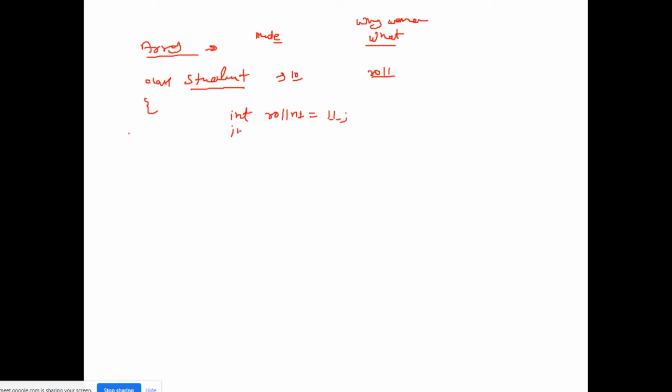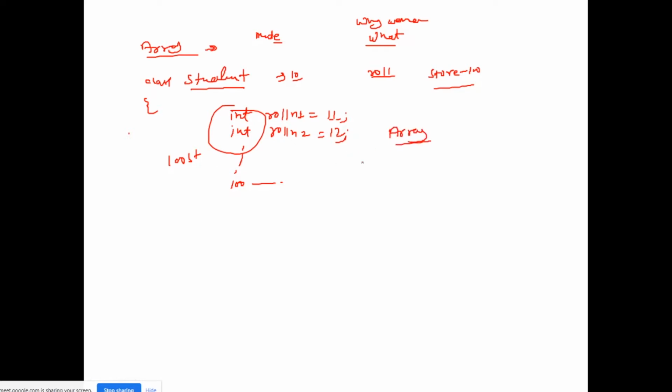Roll number for the second student, roll number 2, is equal to 12. Just like that, if we have 100 students in the class, we have to declare this variable 100 times, right? So that we can store 100 students' roll numbers. But is this way correct to do? No. So that's why we have a concept like array.